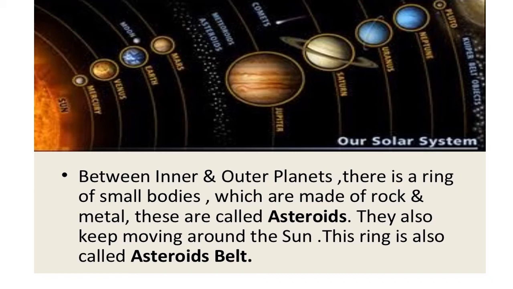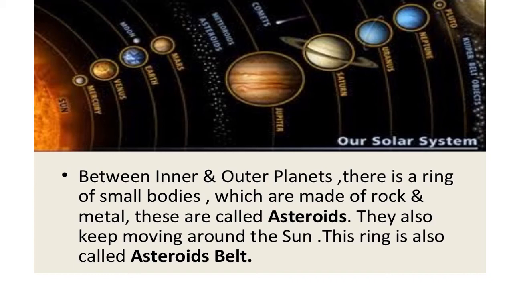Now, between your inner and outer planets, like your inner planets are ending at Mars. Now, between Mars and Jupiter, there is a belt of asteroids. Okay, so there is a belt which is made up of rock and metal heavenly bodies again. So these are called asteroids. They keep moving around the sun.